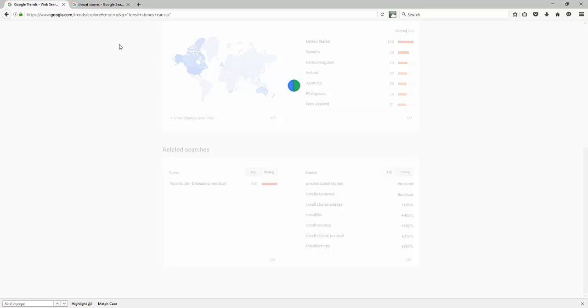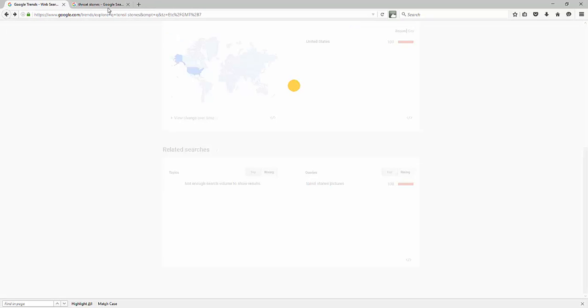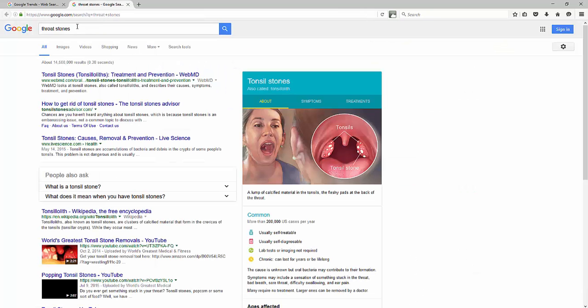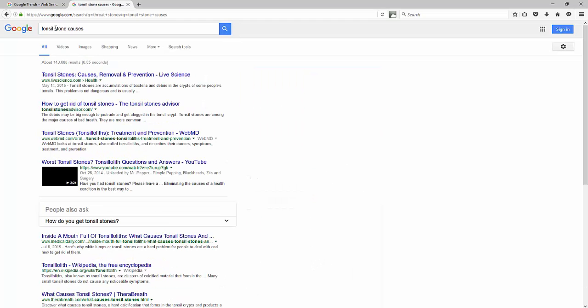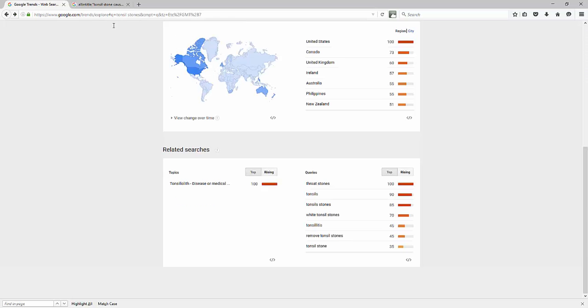Notice tonsil stone causes. It's going to pull up a Google search window for me here. Whoops, it actually brought just that phrase. So let's go back here, type in tonsil stone causes. And if you want to use something we learned from one of the previous videos, just out of curiosity, let's do an all in title search here with the quote, and then we'll use quotes for the phrase tonsil stone causes. Only 128. That's it. Competition for this keyword, which has actually up in interest 650%. Now, how cool is that?